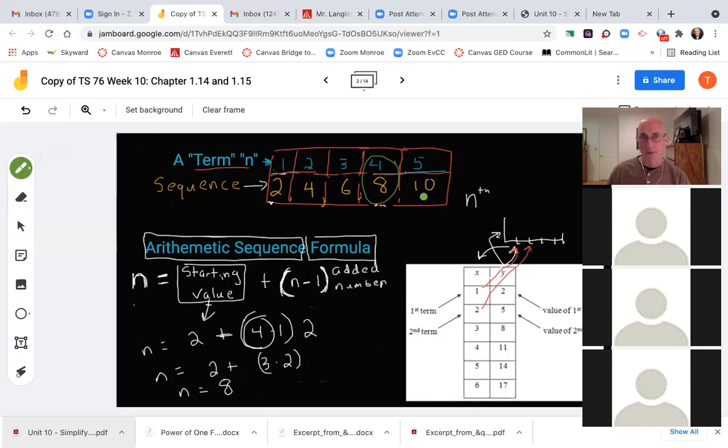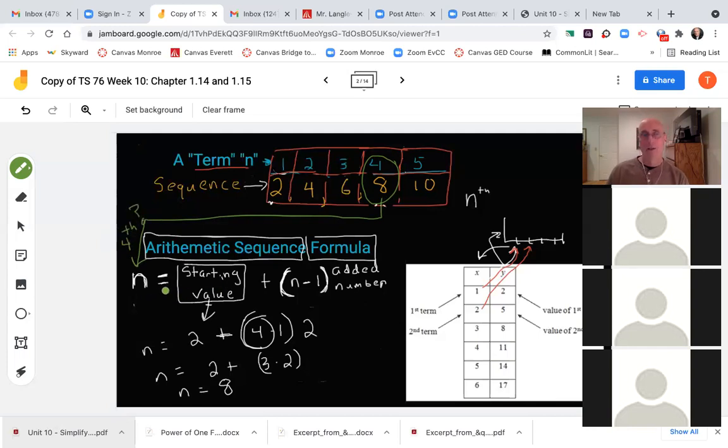So hypothetically, if you had this sequence and it's an arithmetic sequence, 2, 4, 6, 8, adding 2 each time, and they ask you to use the formula to find out what the fourth term would be. All right, here's where we go to our formula. This fourth term is what we're trying to solve. We're trying to find out what is the fourth term, okay? So I'm going to put a fourth here and a question mark. What is the fourth term?